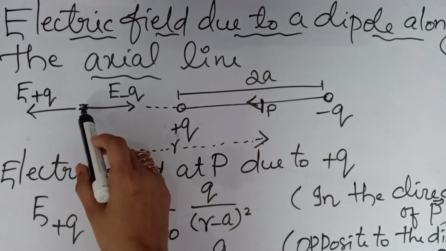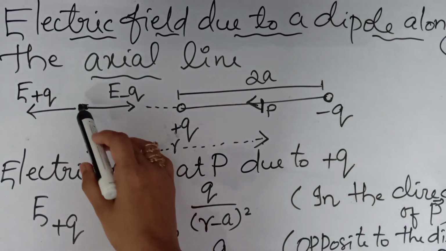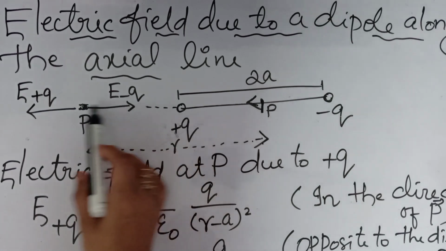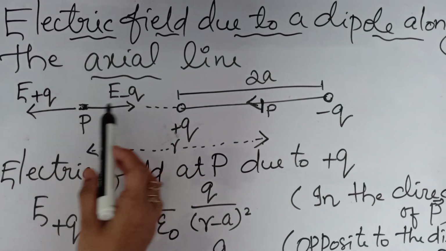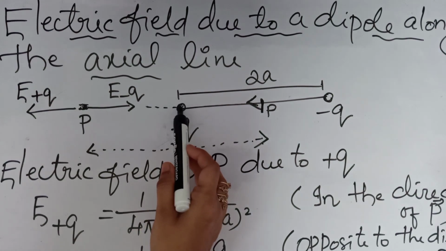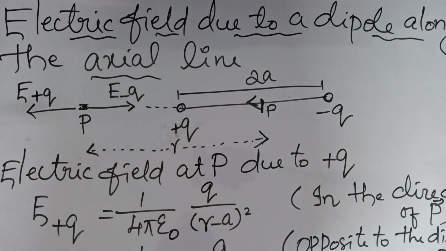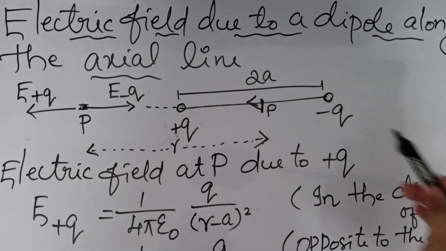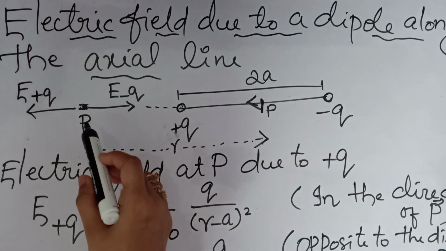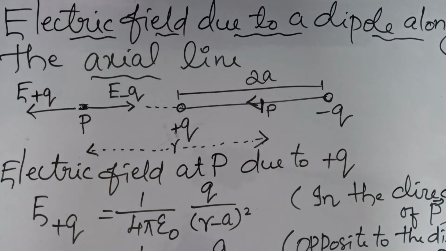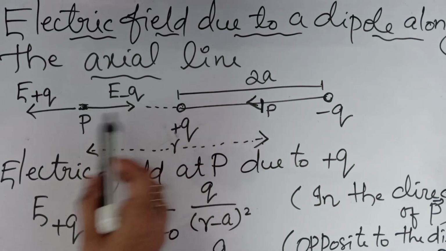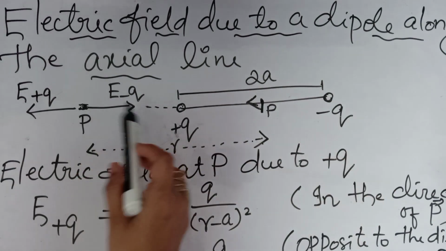Now we can consider here the field directions are given. So here we have a positive charge. Test charge is always a unit positive charge, right? And here we are having positive charge, means the direction of the field will be, yes, outwards. Okay, that will be repelled. So these two similar charges, they will repel each other. And what about this negative charge here? Minus Q charge is there. That means here the positive charge and negative charge will be attracted. So that means the direction of the field will be towards this negative charge. So E minus Q is shown here.